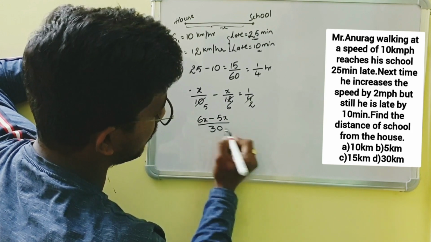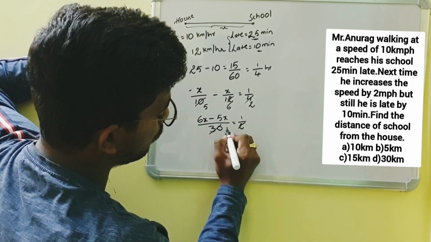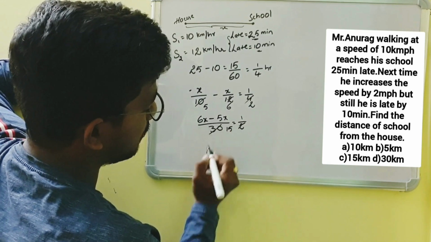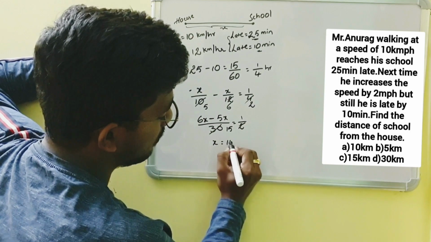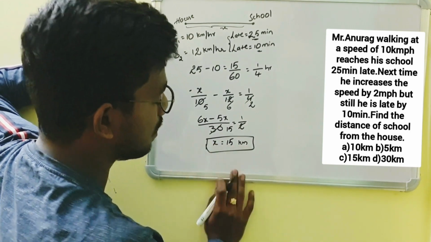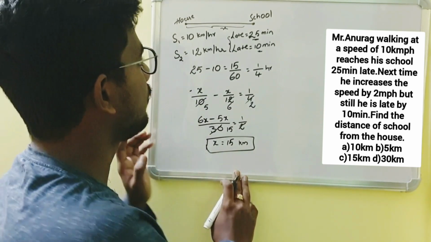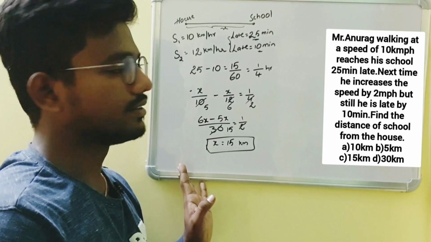So the LCM is 30, and the right side is 1 by 2. By cancelling with 2 we get 15. So 6x minus 5x is nothing but x. If we take 15 to the right hand side we get 15. So x is equal to 15 kilometers is our answer. So the distance between Anurag's house and his school is 15 kilometers.